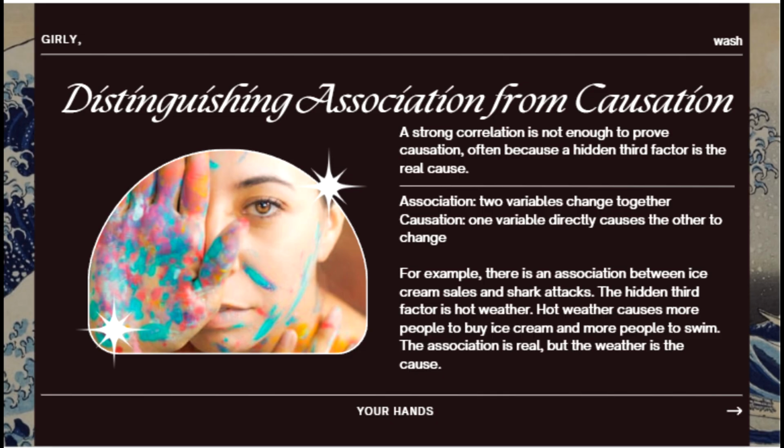A strong correlation is not enough to prove causation, often because a hidden third factor is the real cause, like we just talked about with the umbrellas and car accidents. The actual cause is the rain, which isn't even a part of the scenario. Association is when two variables change together, like the umbrellas and the car accidents, they're associated with each other. But causation is when one variable directly causes the other to change.